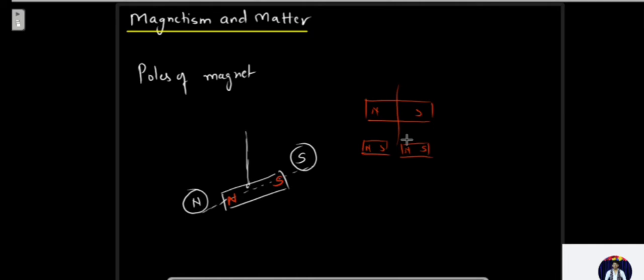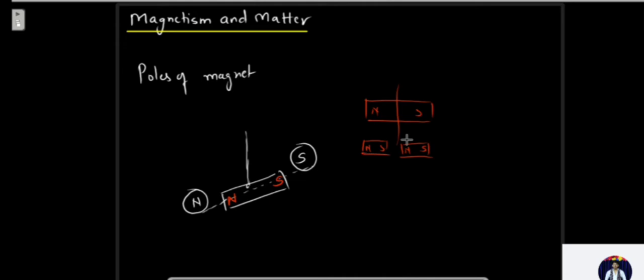And the last property was magnetic induction. That is, a magnet induces magnetism in a magnetic substance placed near it. This phenomenon is called magnetic induction. Suppose you have a magnet, and this magnet is inducing magnetic properties in a particular material.